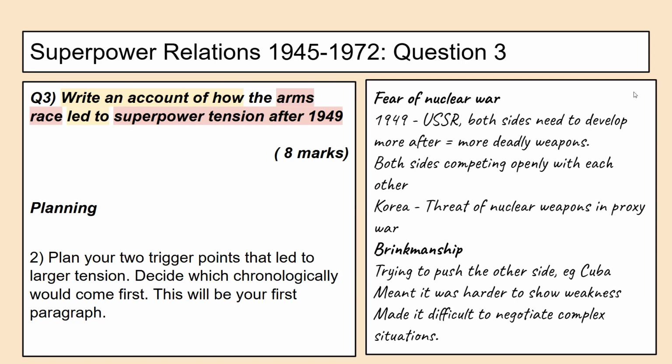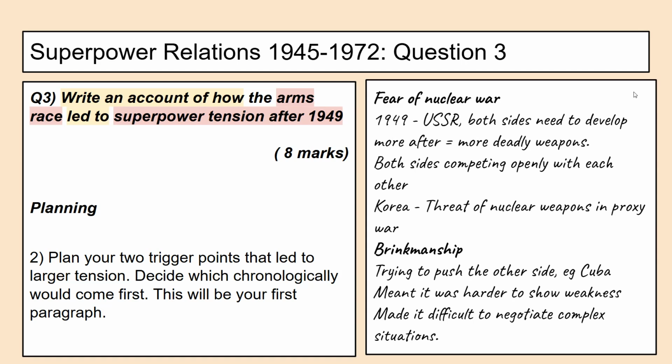So I have gone for fear of nuclear war. After 1949, USSR, both sides had nuclear technology. That meant they needed to fund more deadly weapons than a nuclear bomb. They were openly competing with each other. And that was a threat that both sides had nuclear weapons because it meant these nuclear weapons could be used now in a proxy war.